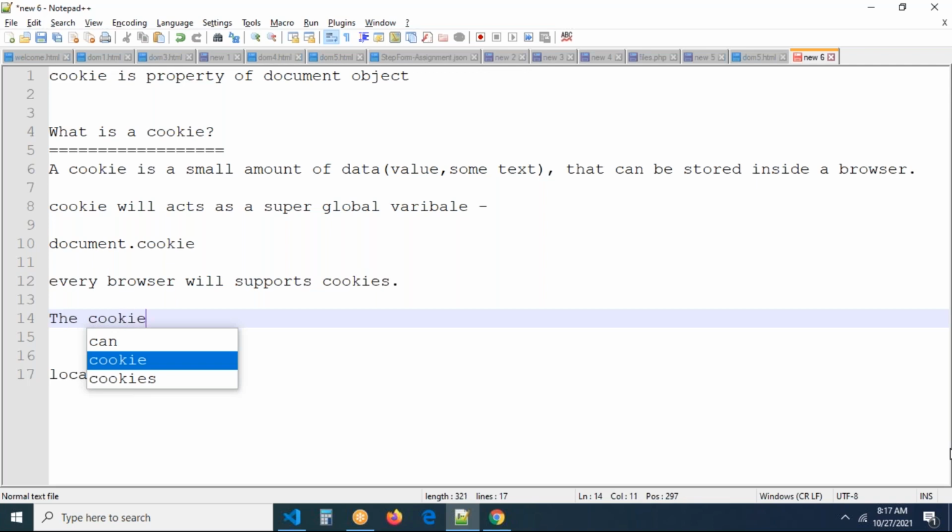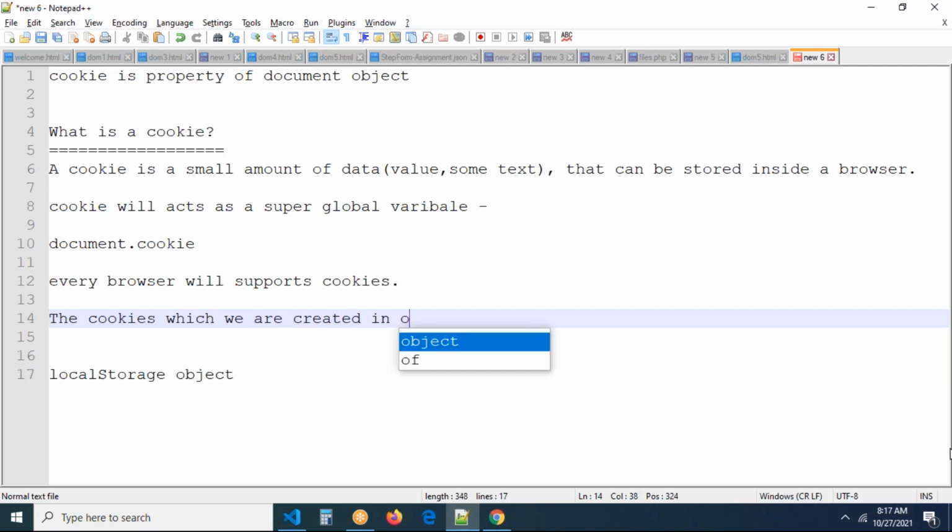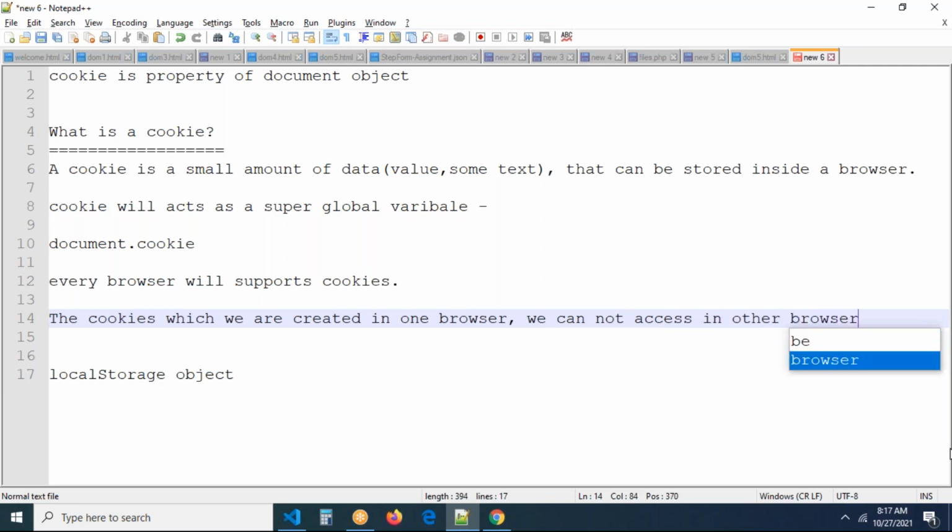Remember, very important: the cookies which we create in one browser, we cannot access in another browser. For example, if you create a cookie in Chrome browser, you cannot access it in the other browser.